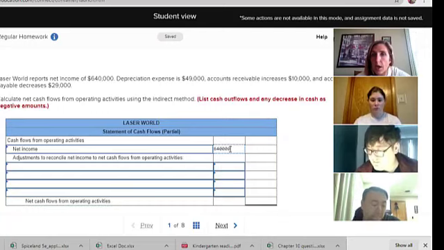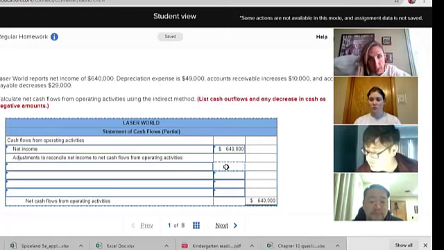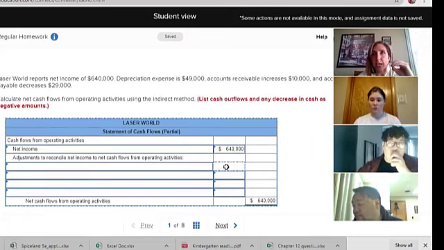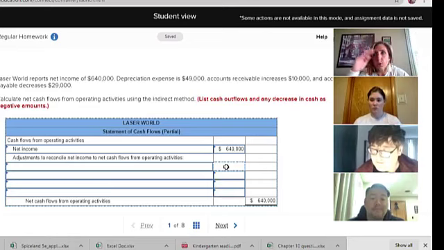Both methods are approved by GAAP, but the indirect method is important for corporations to use, because net income is a number that some people say can be manipulated, and cash is a number that is objective and verifiable. I can go to the bank as an auditor and verify if a company has a certain amount of cash. So I need to show the relationship between net income and cash.